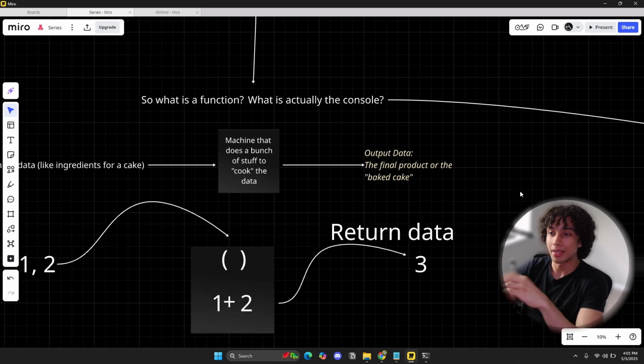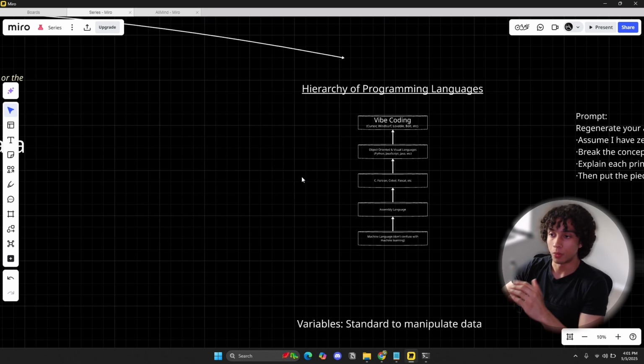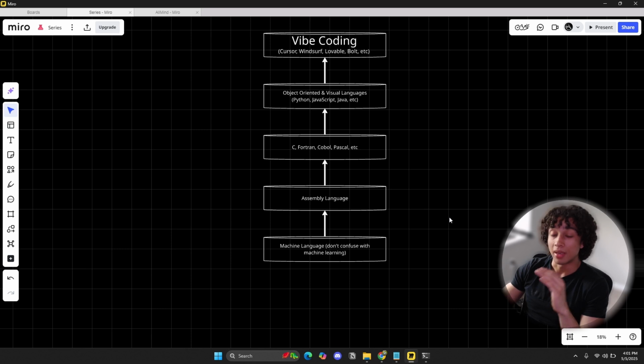Now I'm not going to get into the computer science of this. This is not a computer science course right now. Later on we'll dive into computer science, but right now we want to understand the basics. Hierarchy of programming languages. So again, this is just so we can all be on the same page.